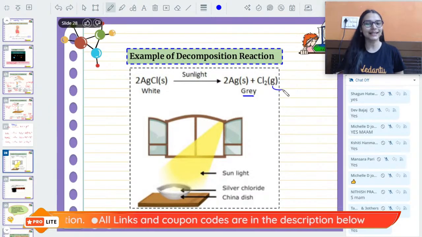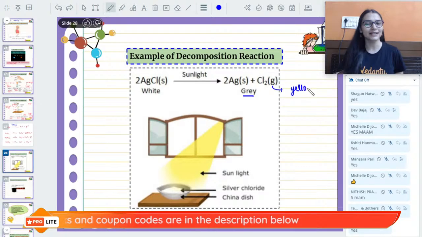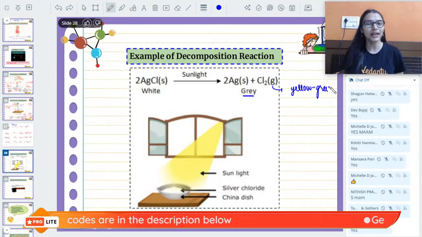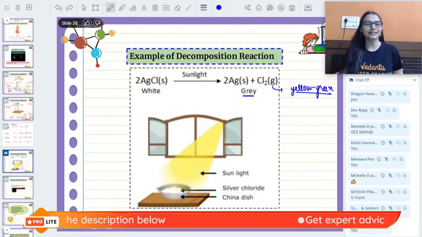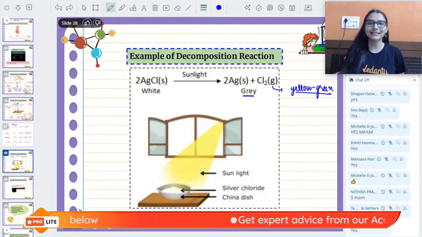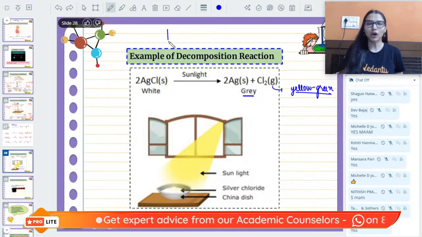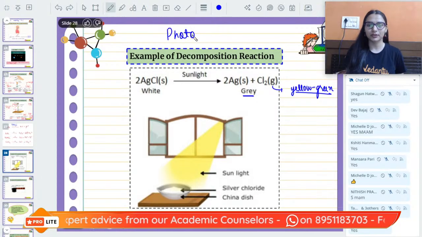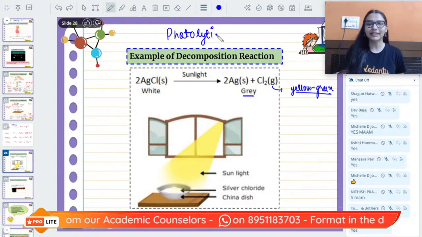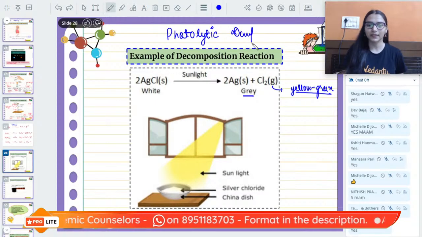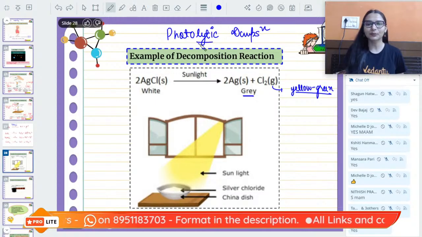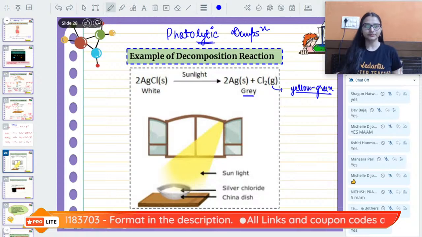Chlorine is a yellow green kind of gas, and grey color silver is left behind. This decomposition that takes place in the presence of light, we call it photo decomposition, or photolytic decomposition. ठीक है, जहाँ पर this lytic means to break down.